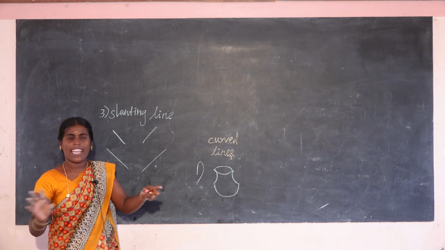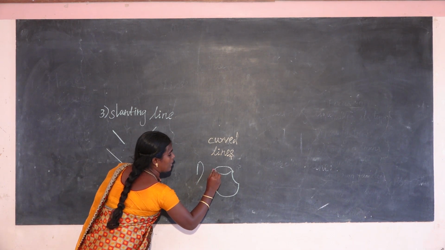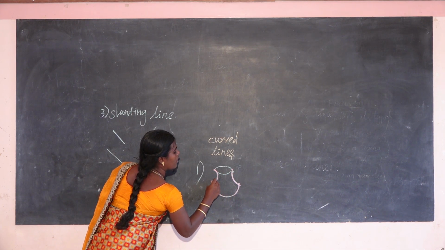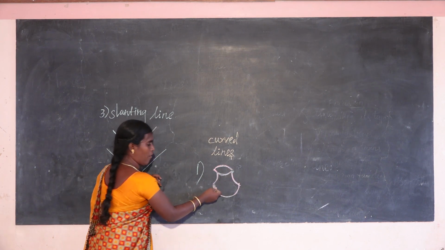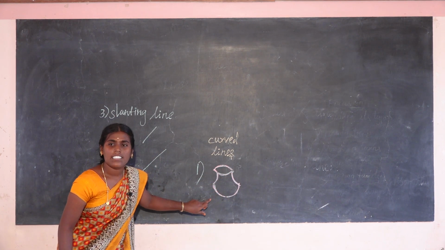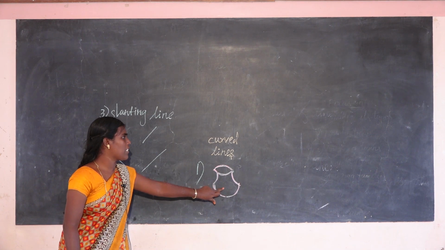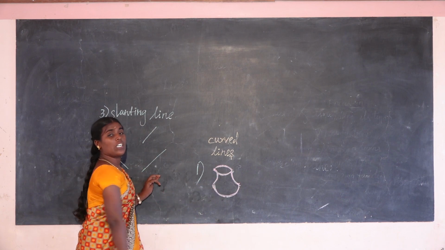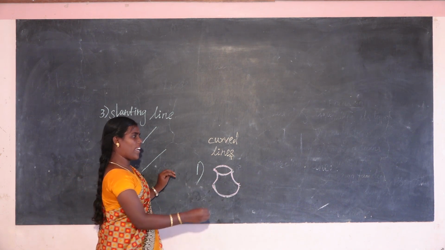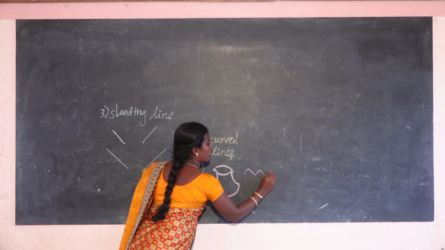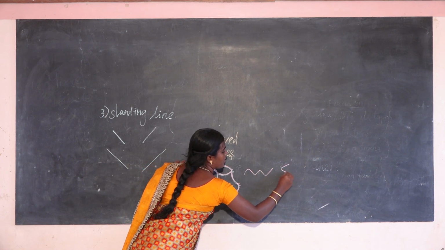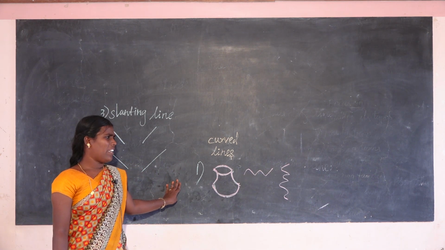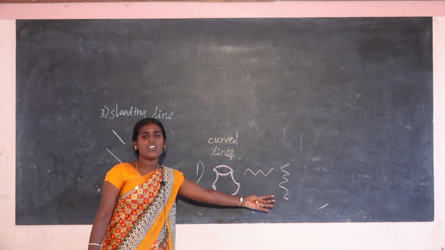No. Every line is curved. Here also curved, see here. That is called curved lines. Curved lines also have different types. This is also curved lines. This way also is a curved line. So there are many ways to draw curved lines.